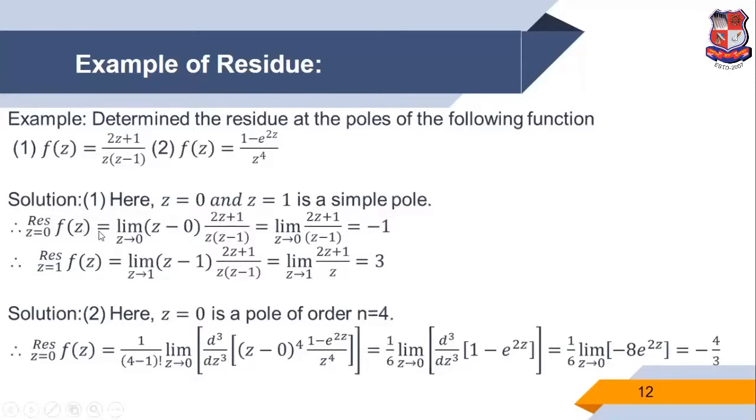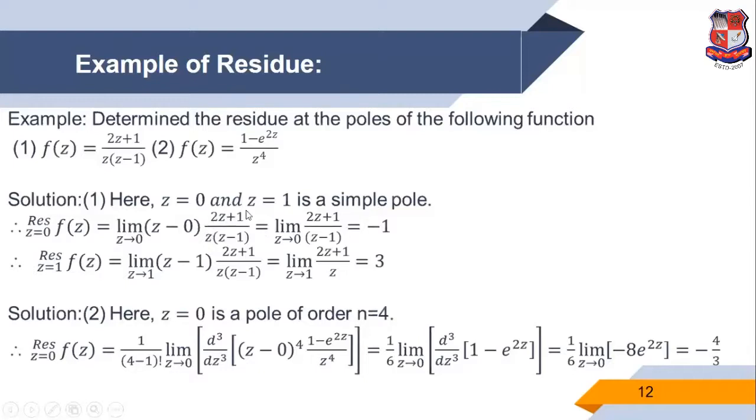This is equal to the limit as z tends to z0, but in this example z0 is 0, of z minus z0 into the function f of z. So again z0 is 0, and f of z is 2z plus 1 upon z into z minus 1. So this is equal to, the factor z and z cancel.